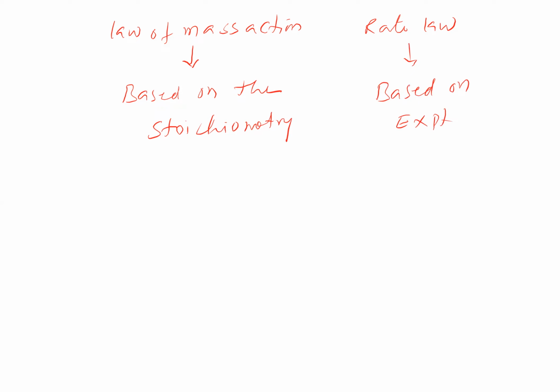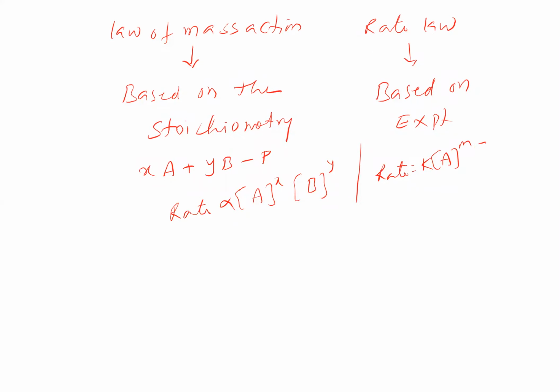For example, take a reaction like X moles of A plus Y moles of B giving rise to products. Law of mass action may say that rate is proportional to A to the power of X and B to the power of Y. Whereas rate law says that rate is equal to some rate constant K into A to the power of m into B to the power of n.